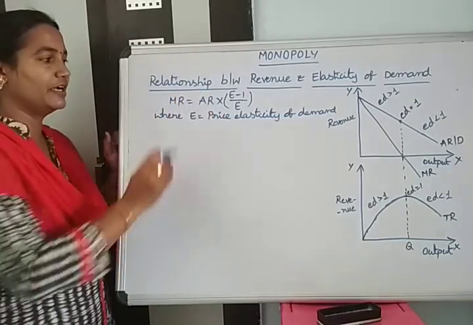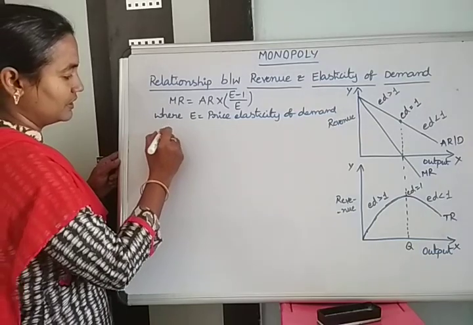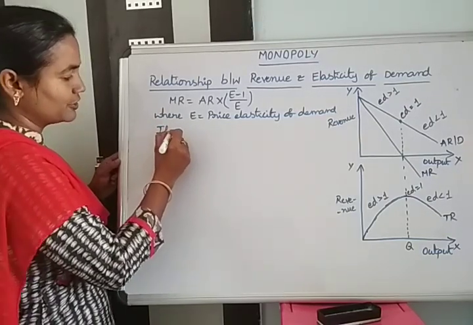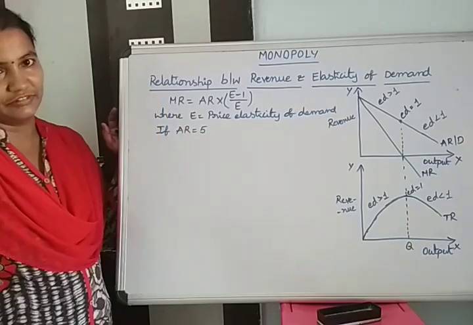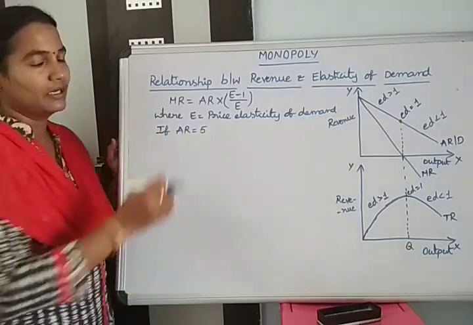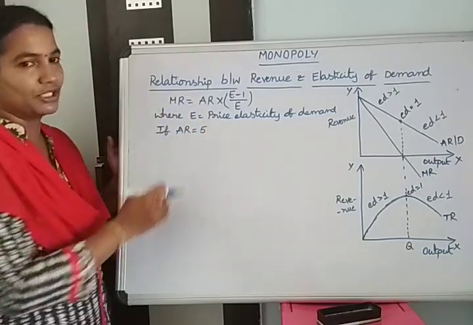For calculation purposes, we are going to assume some value of AR, then find out the MR. For example, assume AR equal to 5. The value of average revenue is equal to 5. Then find out the marginal revenue.